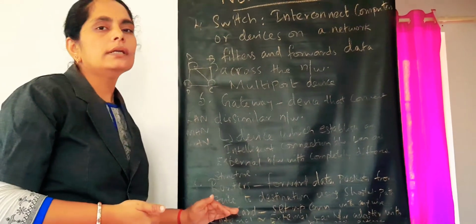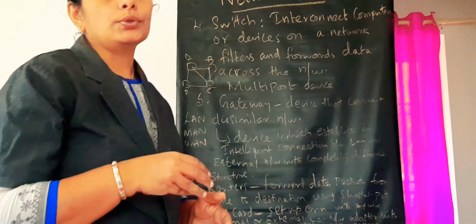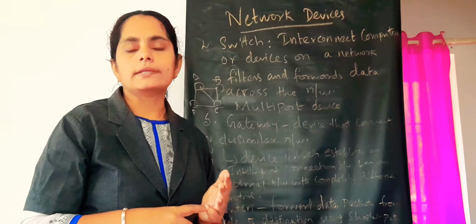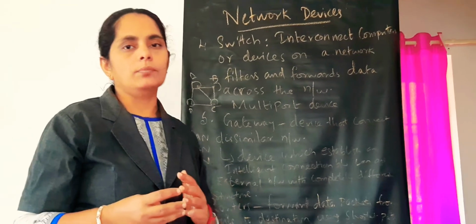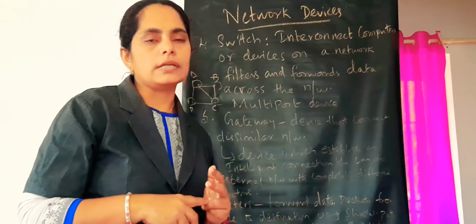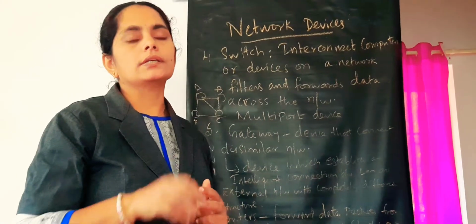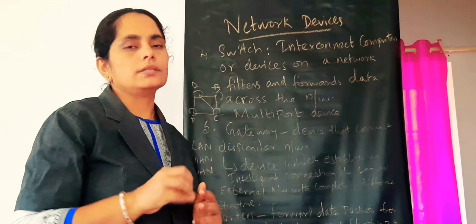So these are the network devices I told you we are going to study. The first one is the modem. It is used to modulate and demodulate. Second, we have studied the RJ45 connector. Why are we using the RJ45 connector? It is an 8-wire connector used for connecting the network.